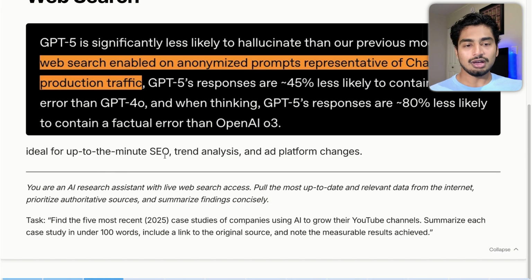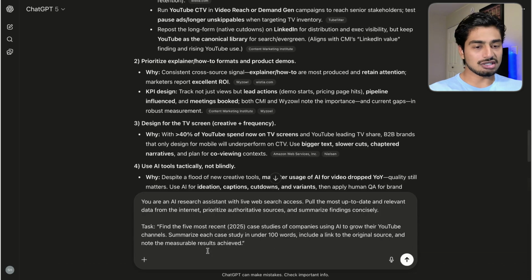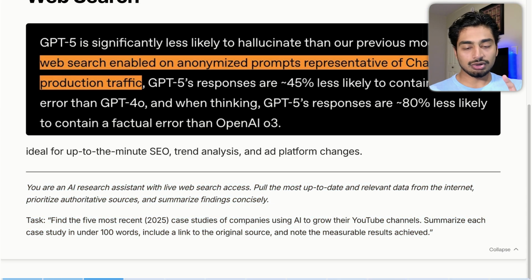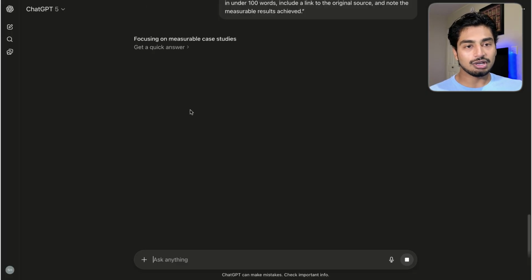So ideally, you could have up-to-the-minute SEO trend analysis and ad platform changes as well. So let's go ahead and take this prompt, put it in the same chat, and see what it does here. Because the goal is, again, you could have accurate, up-to-date market analysis. This is super important if you're doing any type of SaaS product, content marketing, paid advertisement. You have a news channel, for example, in the AI space. You want to just see what's happening live, up to date, no lag. Ideally, this is what you should be able to use GPT-5 for, because it can search the web and get you back information very, very quickly. So we'll let it run through this and we'll see what happens.